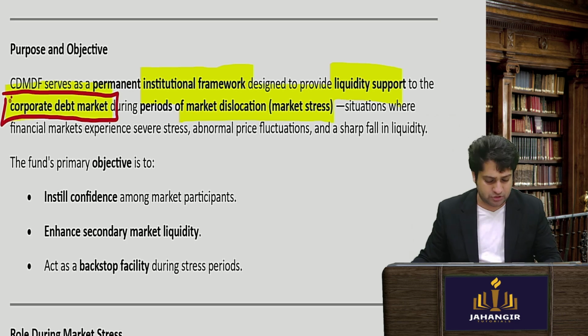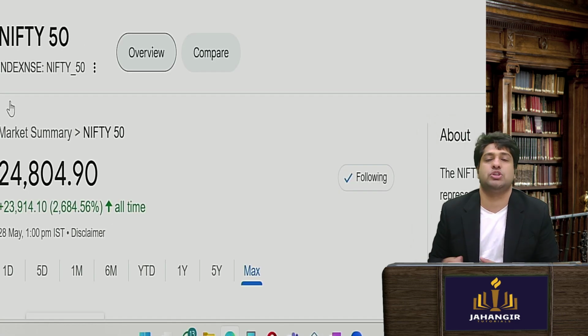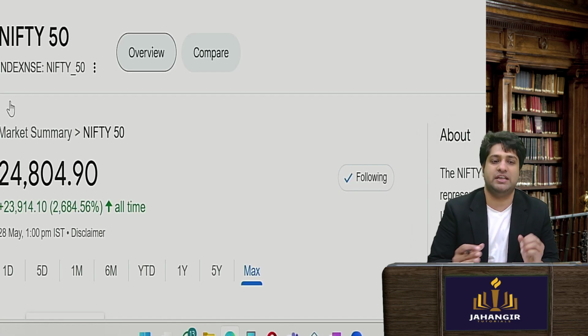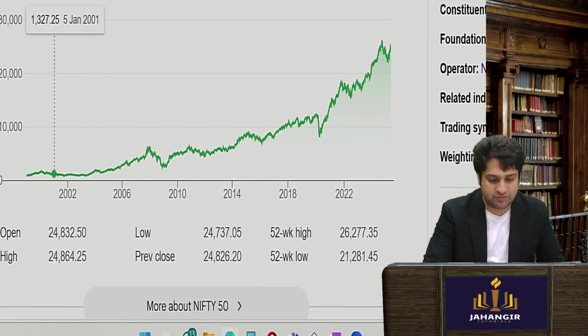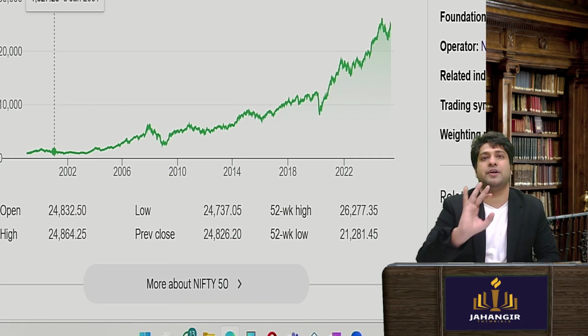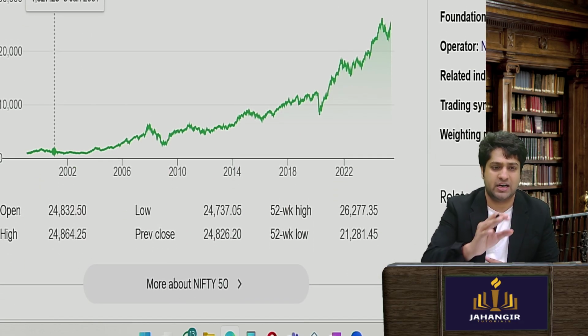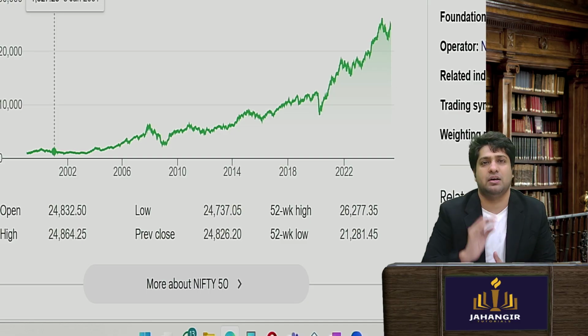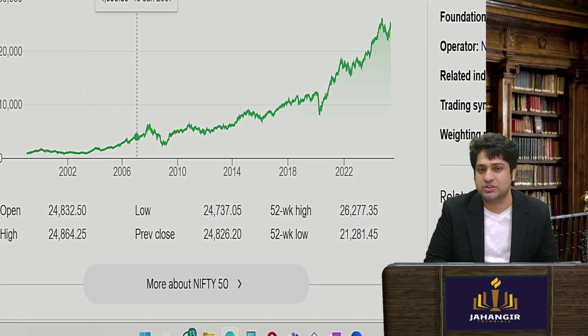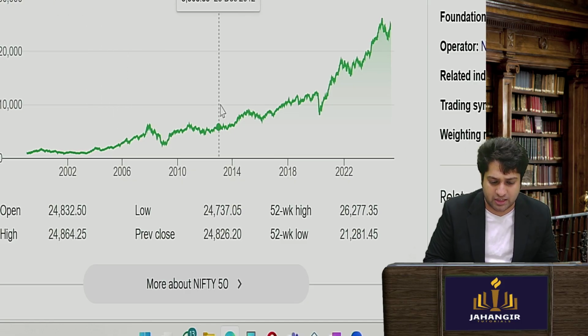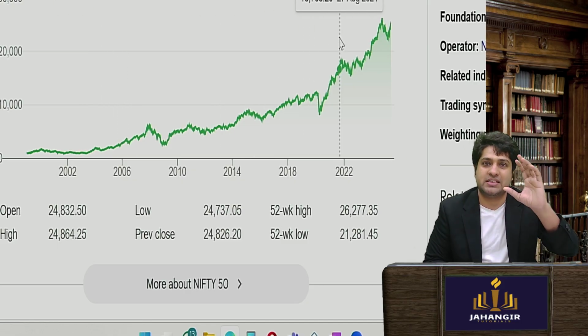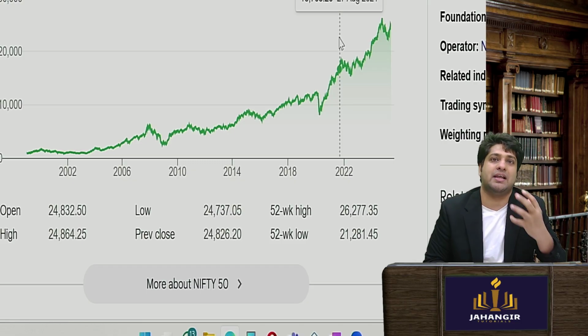Let's see, for this you need to understand a little bit about the stock market. So now this is the Nifty chart. Now when we look at the Nifty chart, you will see two significant things during the entire chart, right from its inception till 2025. Now in this you see that everywhere the stock market is going up, it is in the upward trajectory only. However, there are some setbacks that the market gets.